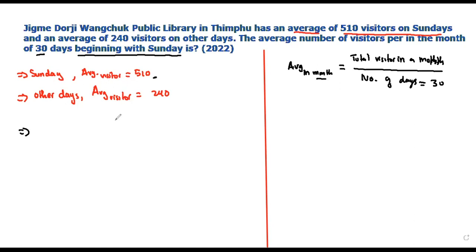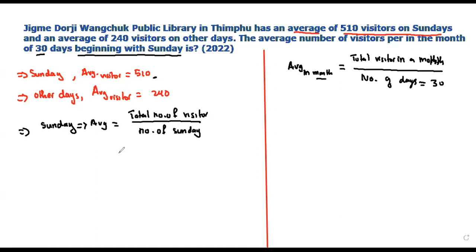Sunday average visitors is given. So the Sunday average is equal to the total number of visitors divided by the number of Sundays.